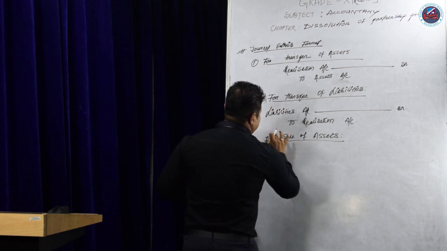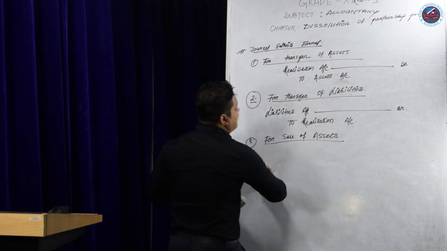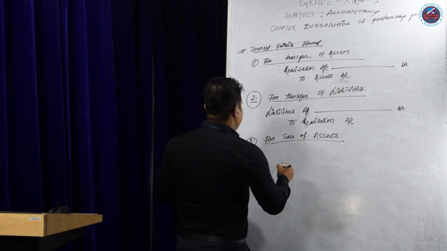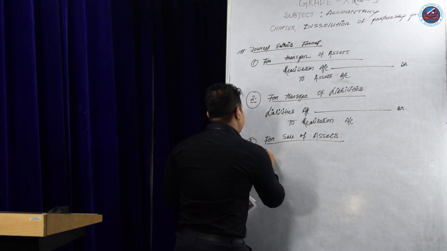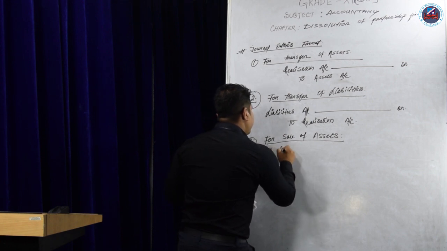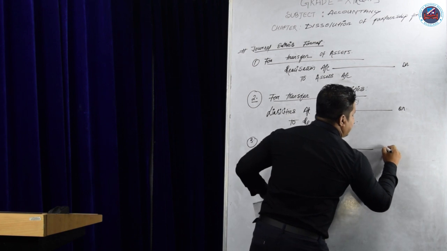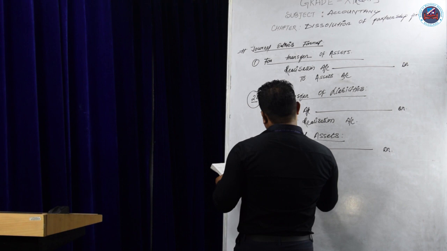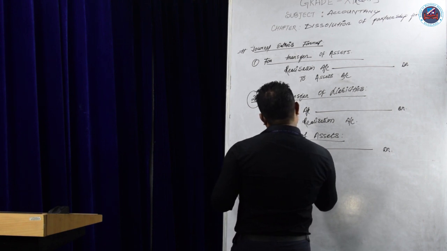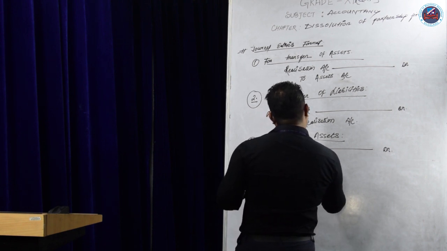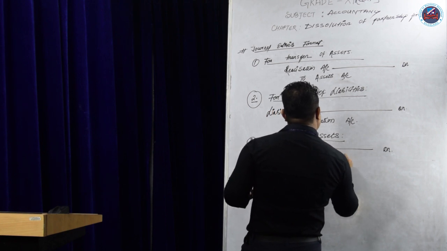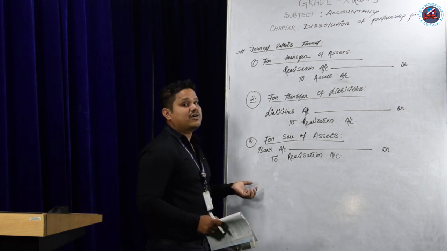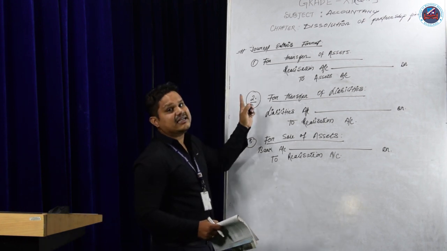So for sale of assets, when the asset is sold, the asset goes out. What comes in? Cash comes in the bank account. So write bank account debit to realization account. We will not write assets account because it will be credited from realization account. Whatever the transaction we do, we will connect directly with realization account.